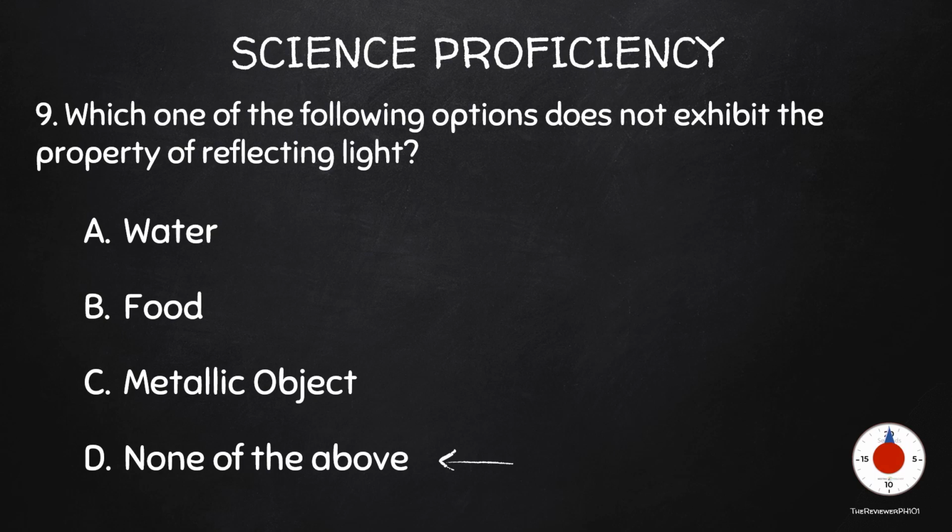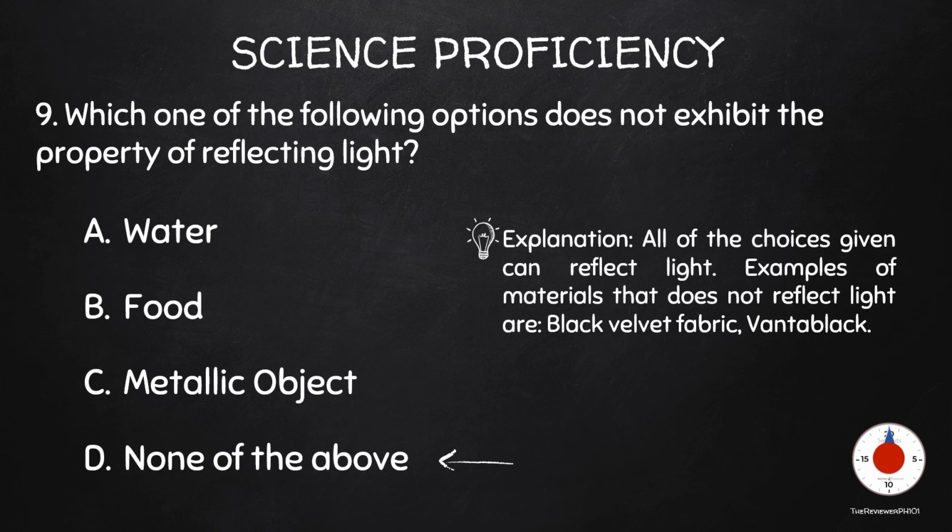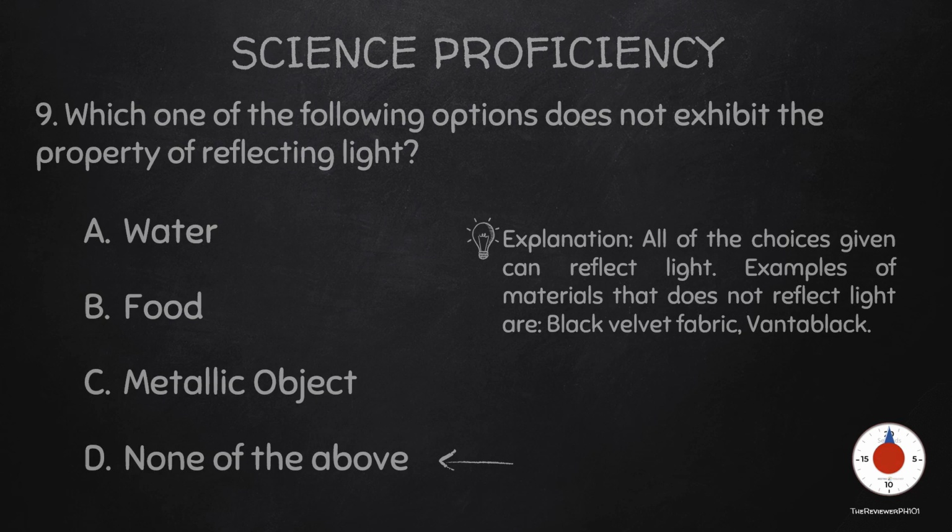The correct answer is E. Explanation: all of the choices given can reflect light. Examples of materials that do not reflect light are black velvet fabric, Vantablack.